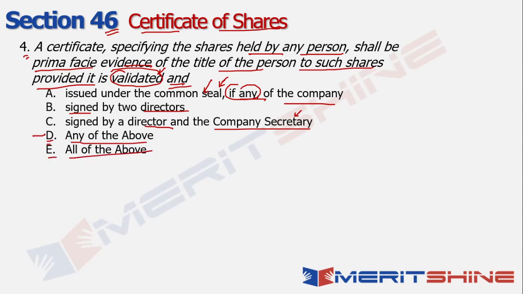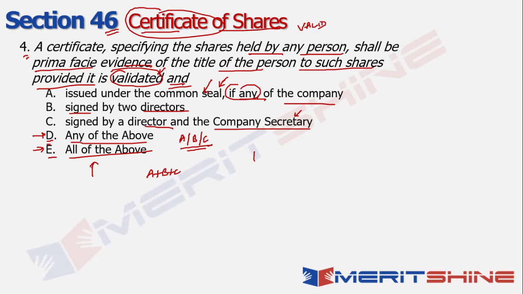So what's the difference between option D and E? Option D says if A, B or C, if any one of these 3 is available, then that certificate will be considered as valid, right? Whereas option E says that it has to be A plus B plus C, which means it has to have the common seal, it has to be signed by 2 directors, and it has to be signed by a director and the company secretary, right? That is what option E refers to.